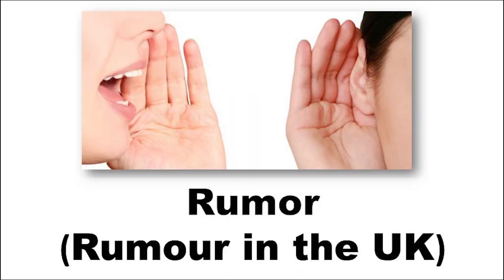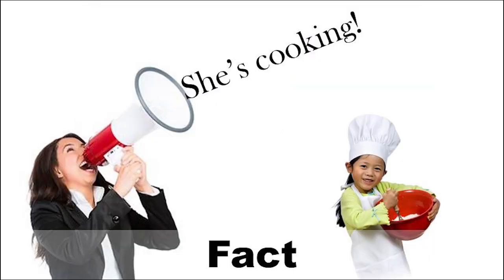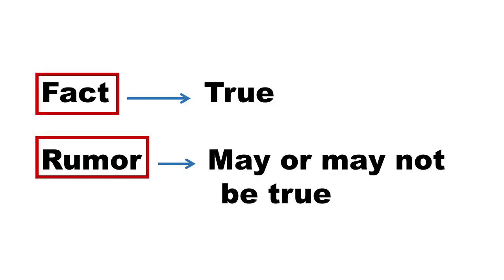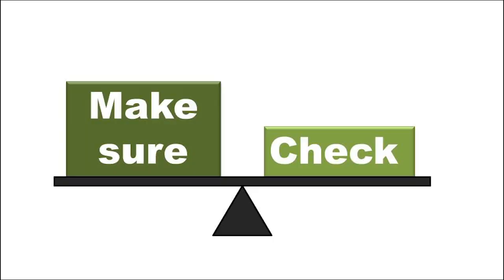Repeat. Rumor. Fact. Make sure. Explanation. A fact is information that is true. A rumor is information that people talk about but may or may not be true. You should not trust a rumor. To make sure means to check.